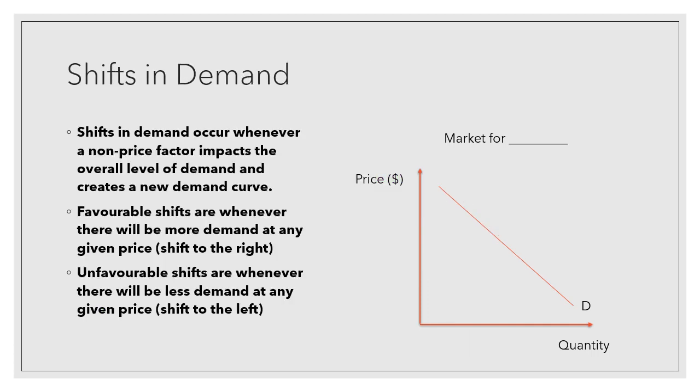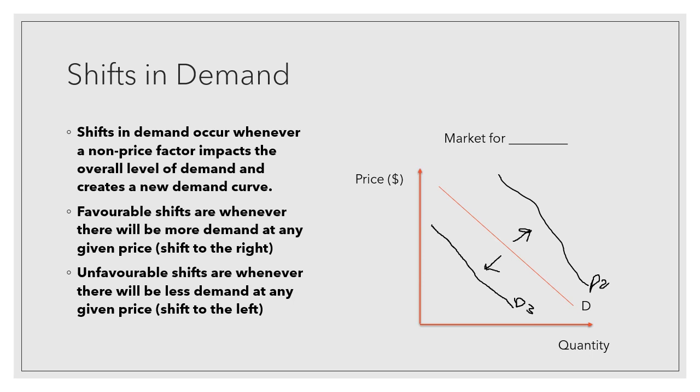Then we move on to shifts in demand. So shifts in demand occur whenever a non-price factor, so anything other than that selling price, impacts the overall level of demand and creates a new demand curve. So favorable shifts in demand are whenever there is a shift to the right, which means there is more demand at any given price. So look at my dodgy second demand line there. So that is a favorable shift there. If we were to look at an unfavorable shift, it's when there is less demand at any given price, and we'll call that D3.